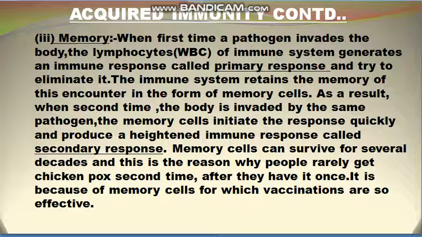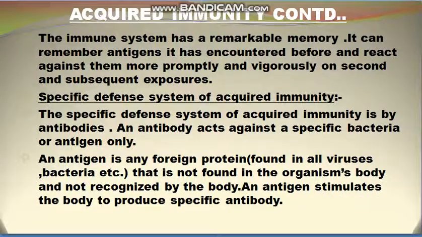We are not infected by that pathogen. So these are the three characters of the acquired immunity: pathogen specificity, memory, and differentiation between the self and the non-self. The immune system has a remarkable memory.